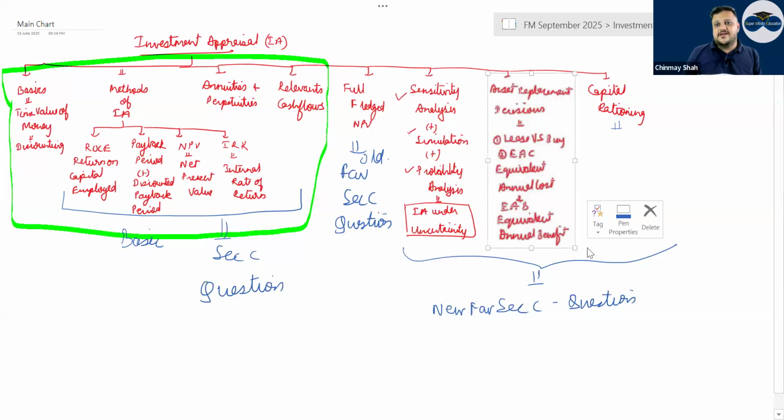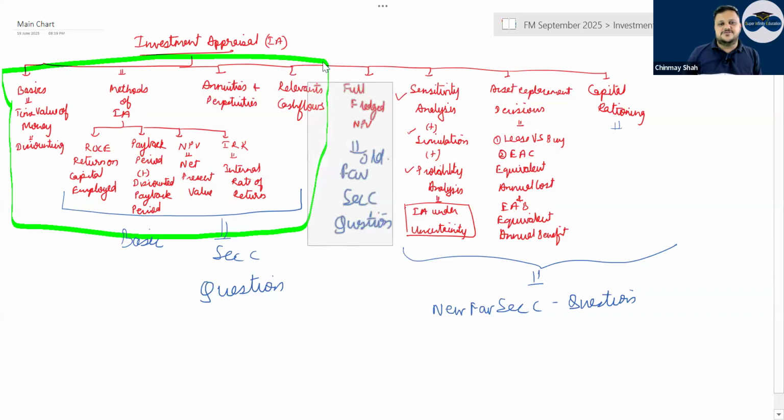EAC and capital rationing for Section C questions, and recently even a ROCE, payback, NPV, IRR company question was also done here. Don't be surprised if you see ROCE, payback, NPV, IRR again being asked in Section C. Annuity, perpetuity and relevant cash flows, not much can be asked there in Section C, but small implications of these in Section C are always there.